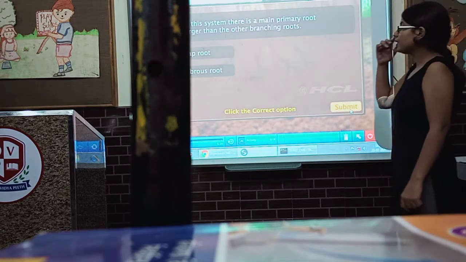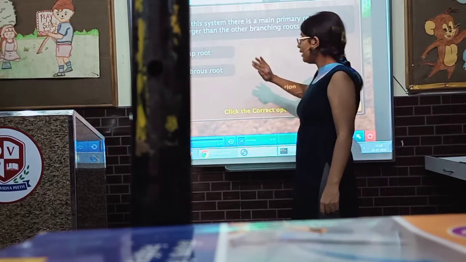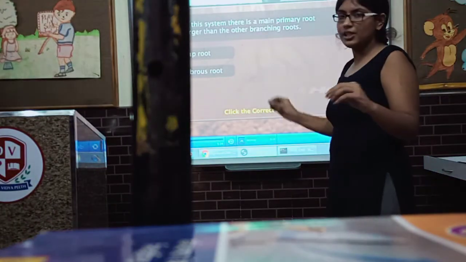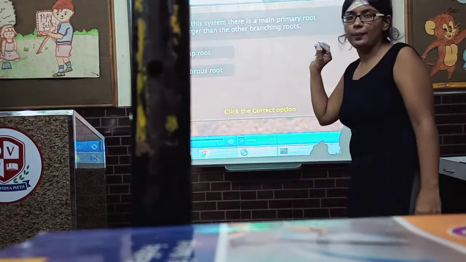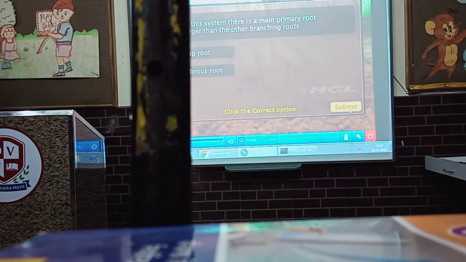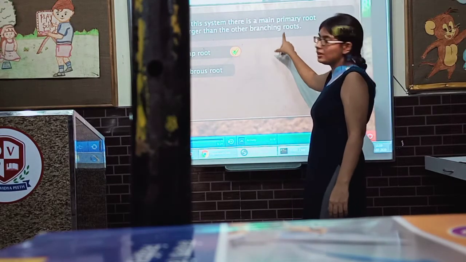Okay. Next question: in this system there is a main primary root larger than other branching roots. Taproot or fibrous root? You have to tell which root has a main primary root that is bigger than the others, with smaller branching roots. Does this happen in taproot or in fibrous root? Quickly mark the answer, then we will discuss it. So what is the answer, class? I hope you have marked your answers. Taproot is the answer. It has one main primary root that is larger than the other branching roots.